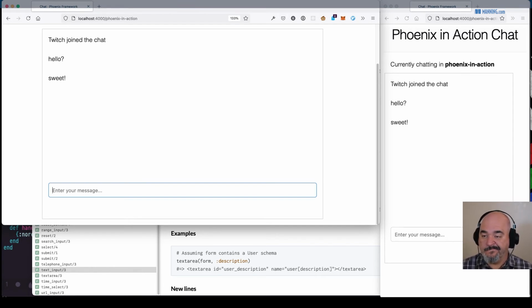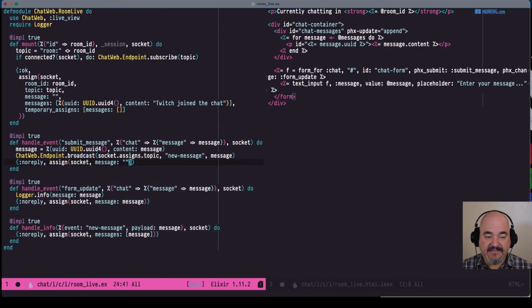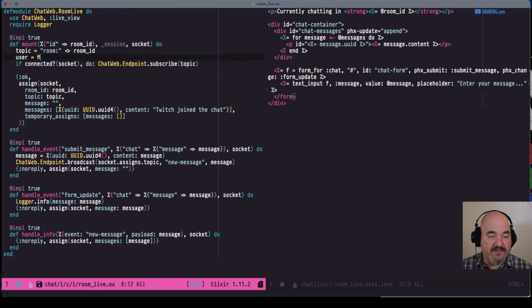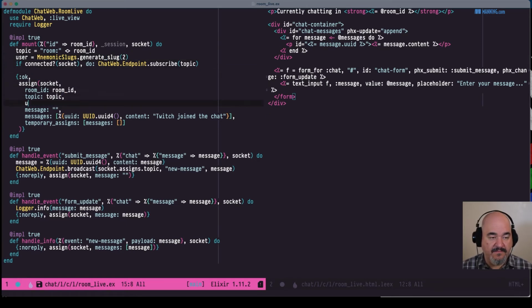To do that, let's generate a user. So the user is going to be the Monomic Slugs again, and we can say generate slug. Not generated slug. Generate slug. Let's just say 2. And the username is going to be the username. So let's change this from user to username.